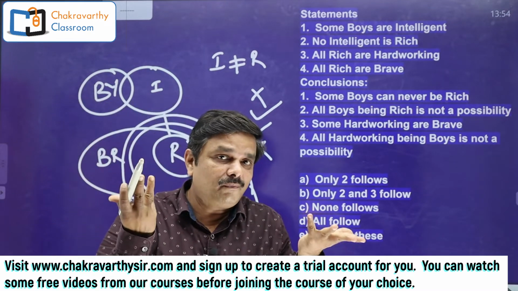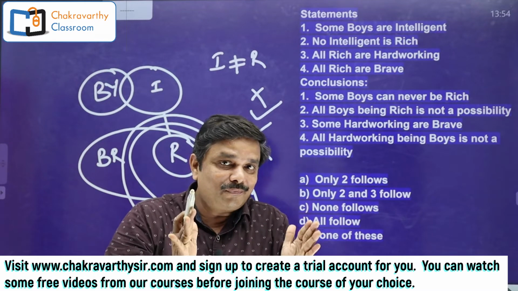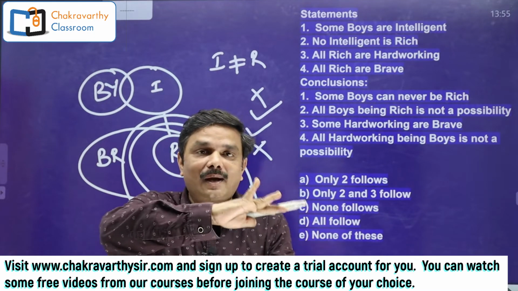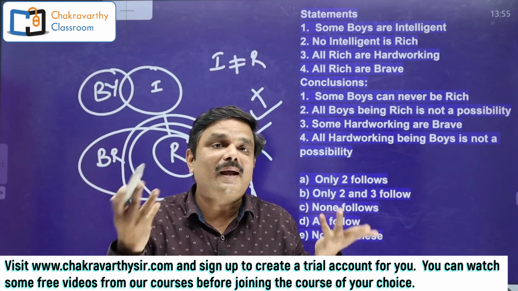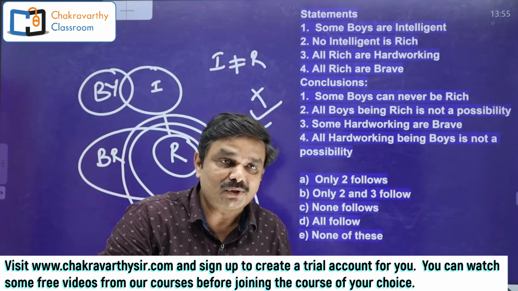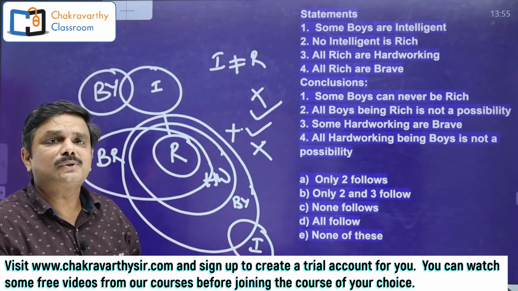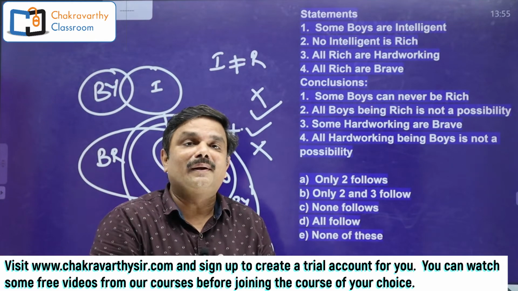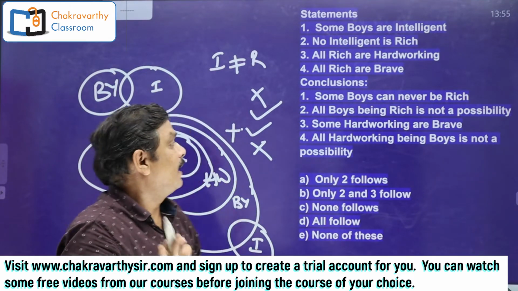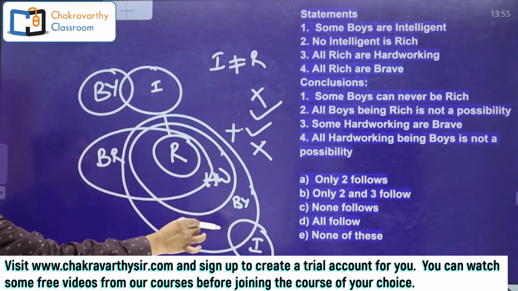When do we have to go for complementary? If there is any either-or case, to check either-or, you have to go for complementary. Either-or means 50% possibility. It's already 100% possible. Where is the question of complementary? So I can stop here itself, and my final answer is this one.